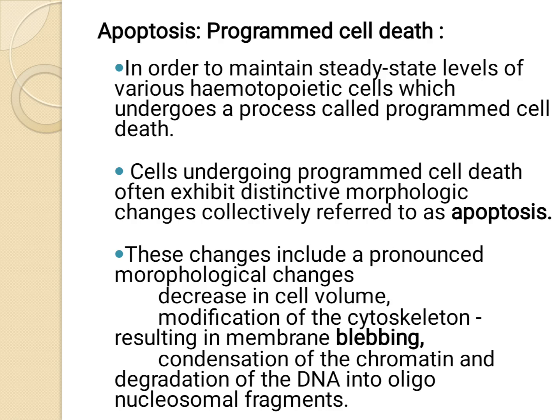Apoptosis, the programmed cell death. In order to maintain the steady state levels of various hematopoietic stem cells, they undergo a process called programmed cell death, and the cells undergoing programmed cell death often exhibit distinctive morphological changes, collectively referred to as apoptosis. The changes include pronounced morphological changes, decrease in the cell volume, modification in the cytoskeleton resulting in membrane blebbing, condensation of chromatin and degradation of DNA into oligonucleosomal fragments.